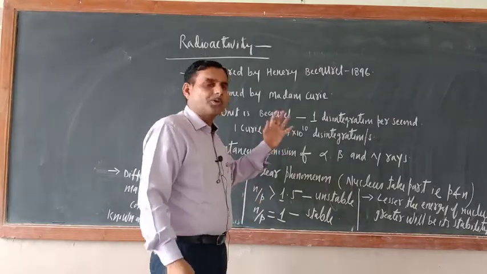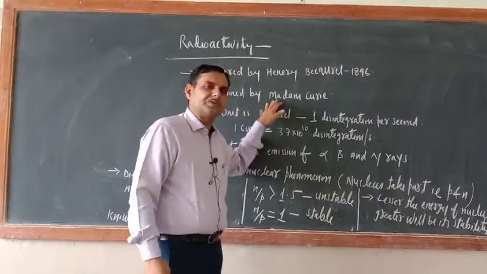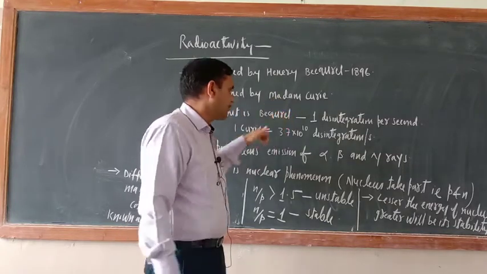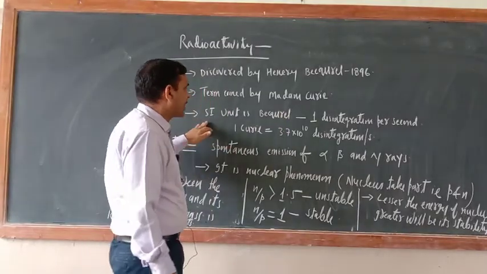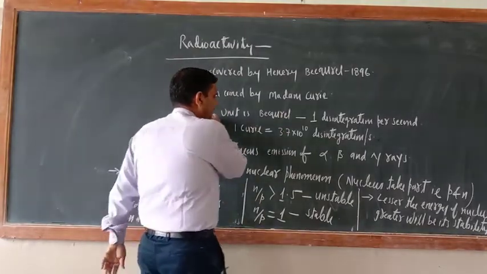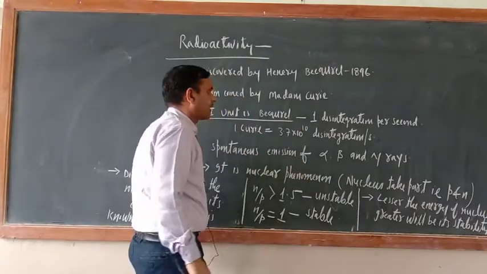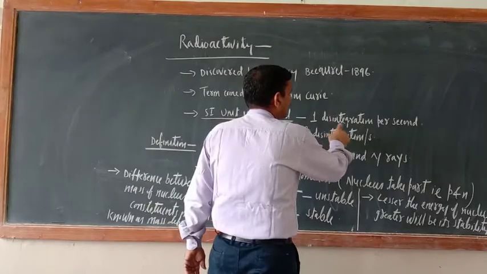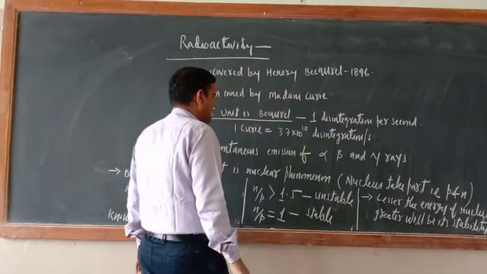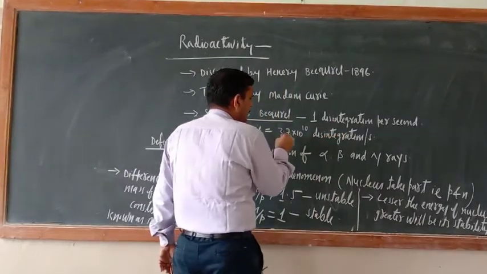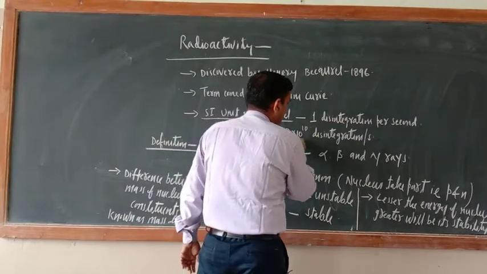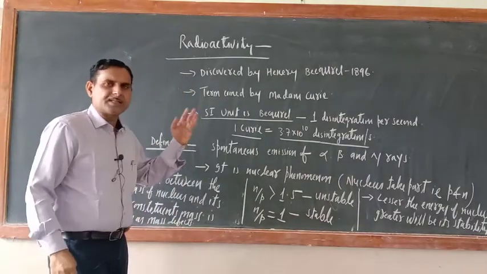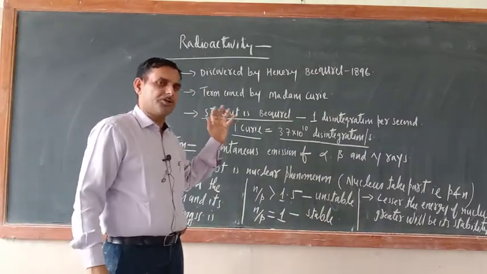There is no need to tell more about Madame Curie, but just remember that this term was coined by her. The SI unit of radioactivity is the Becquerel, in honor of Henry Becquerel. 1 Becquerel equals 1 disintegration per second, and 1 Curie equals 3.7 into 10 raised to the power 10 disintegrations per second. So this is all about the introduction of radioactivity.